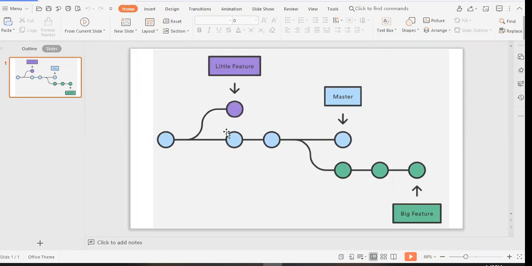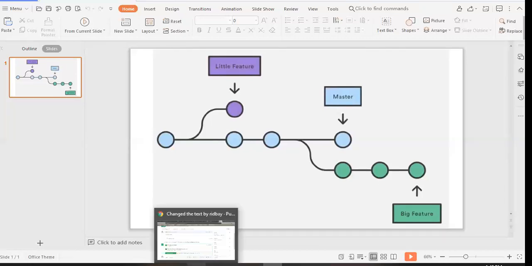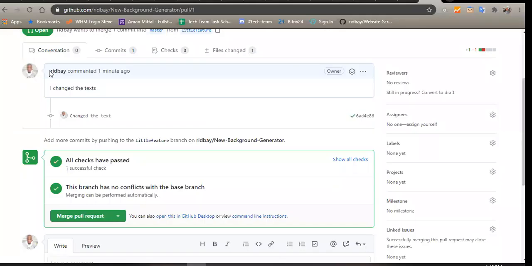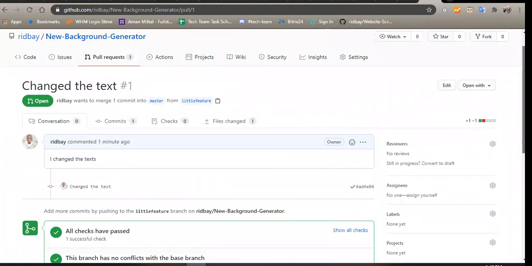And what is most likely going to happen is Barakat is going to log on into our GitHub account on her laptop, and she's going to see this pull request. Let's scroll up now. You can see it.